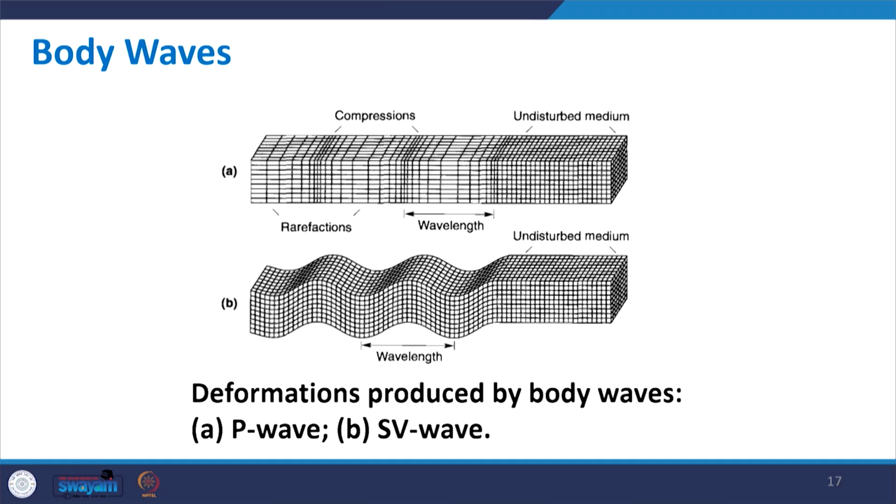One is the direction of wave propagation, and another is the direction of particle motion.